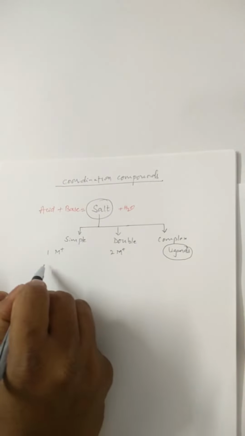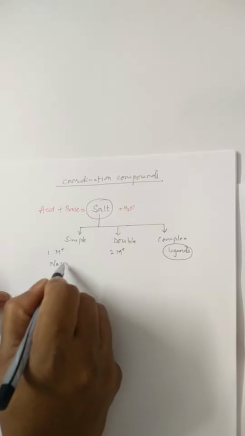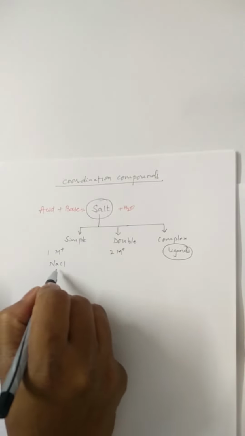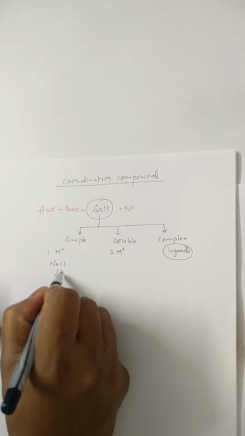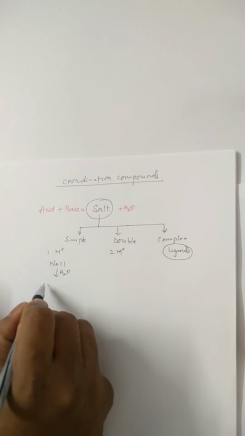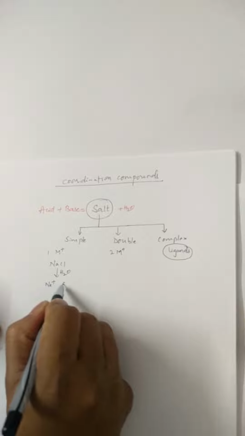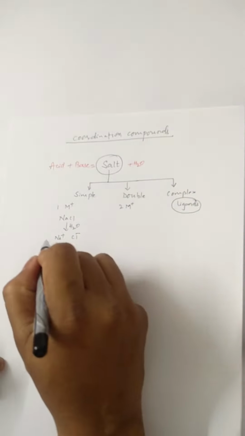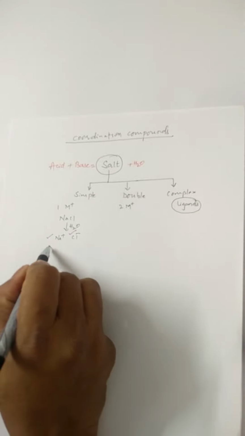Take for example NaCl for simple salt. The speciality of this is that when it is added to water, we get Na+ ions and Cl- ions. These ions are detectable.